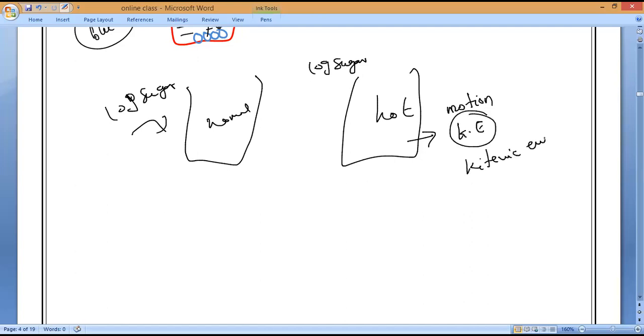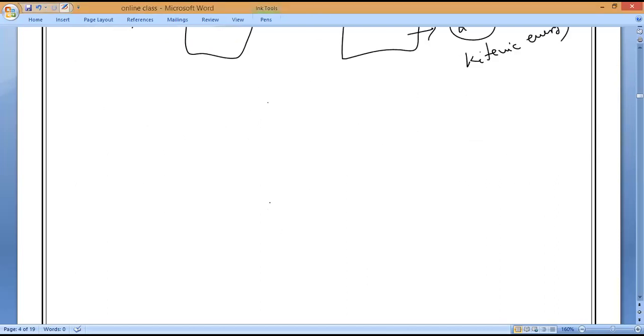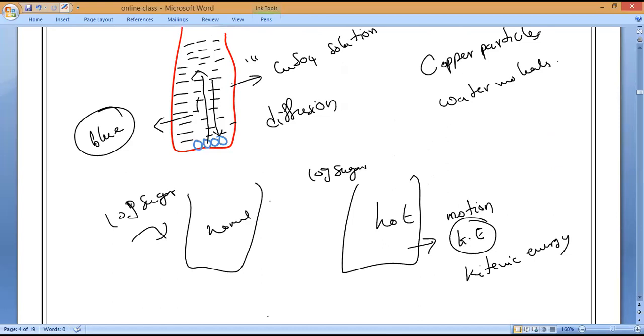Is it okay? Because with this kinetic energy, the particles will move faster and they will mix with each other more and more quickly. Is it okay, guys? Everyone? Yes, sir. Yes, that is what you have to remember. So please all of you remember. That is why this 10 grams of sugar can be dissolved in normal as well as hot water. Hot water releases more energy. Understanding? That is why you can see it will be quickly dissolved in the hot water until it turns into solution. So this is the third characteristic of particles of matter.